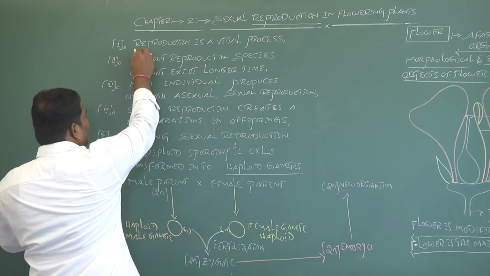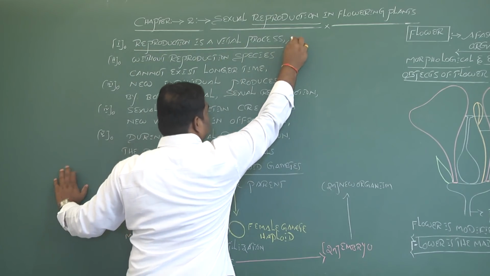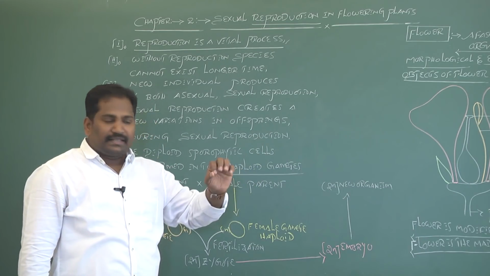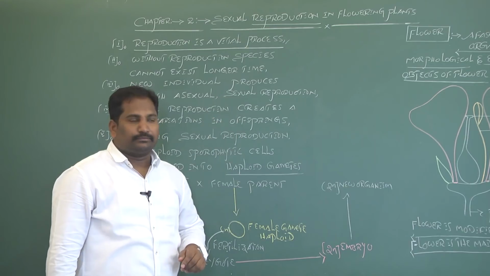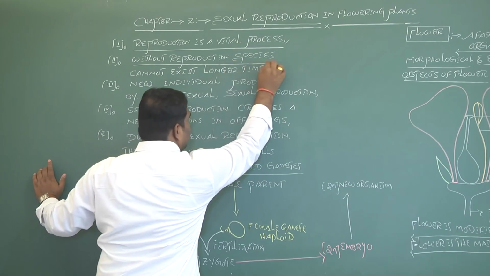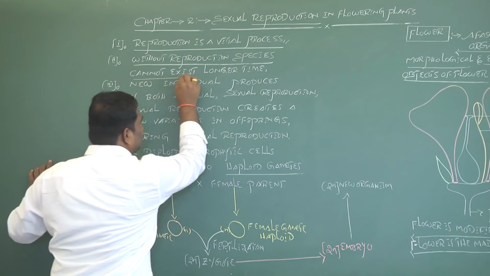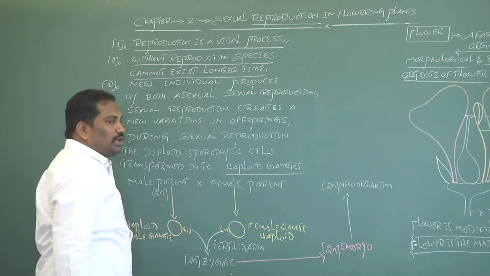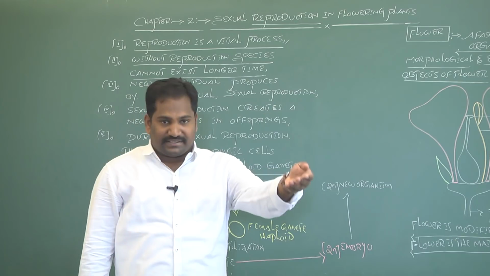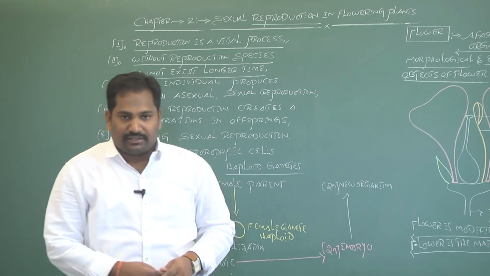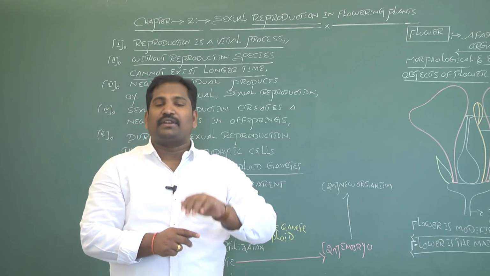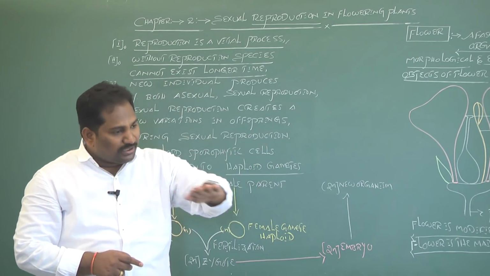Reproduction is a vital process. It is an important biological process. Without reproduction, species cannot exist for a longer time on the planet Earth. If there is no reproduction, there is no continuity of species from one generation to another generation. That means without reproduction, there is no existence of species for a longer time on planet Earth.